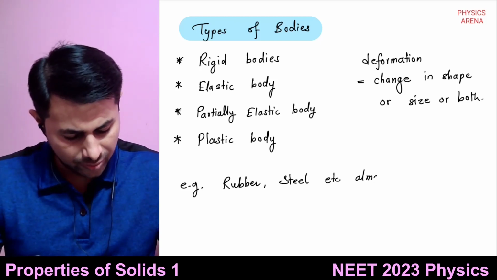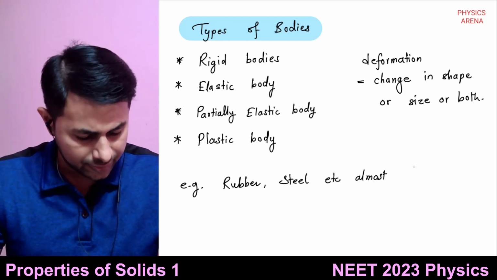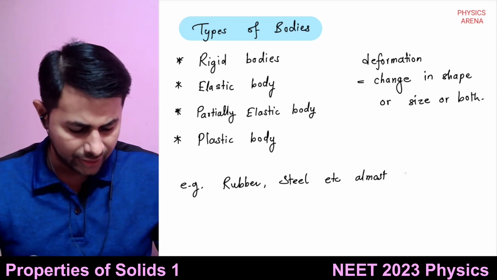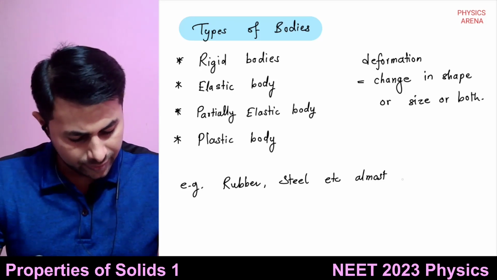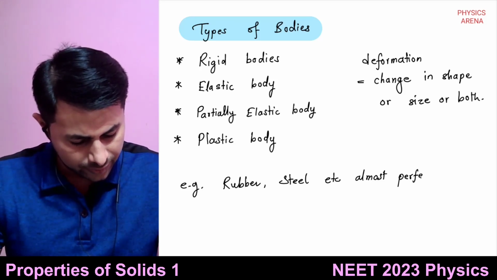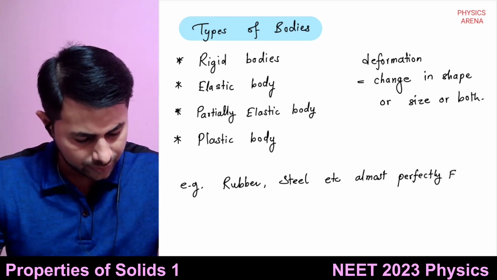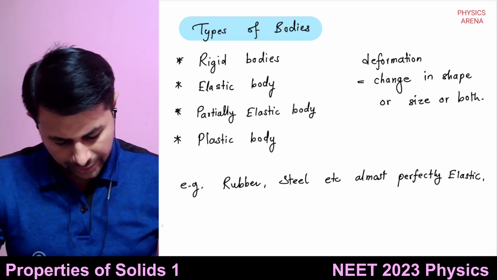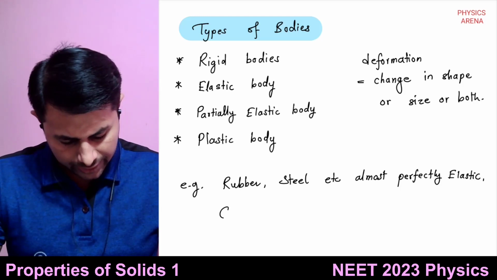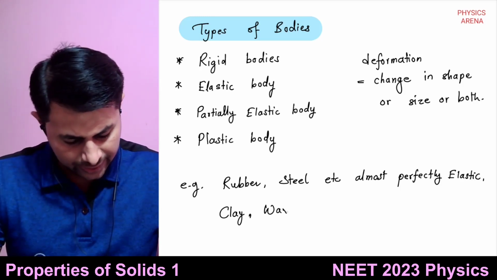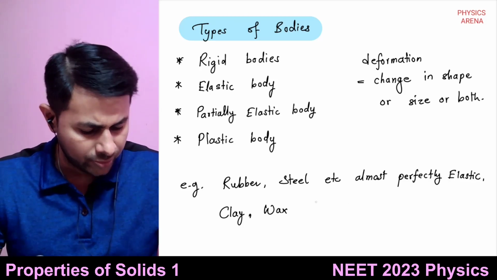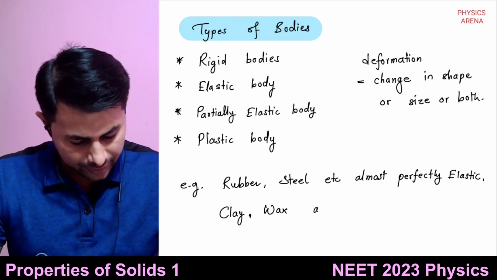So these are often given as examples of elastic bodies. And for example, clay, then wax, etc., are almost perfectly plastic.